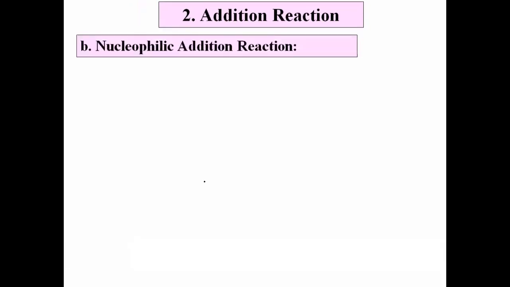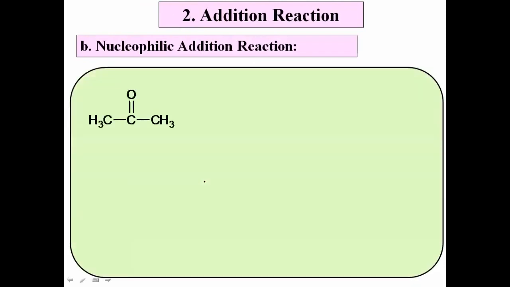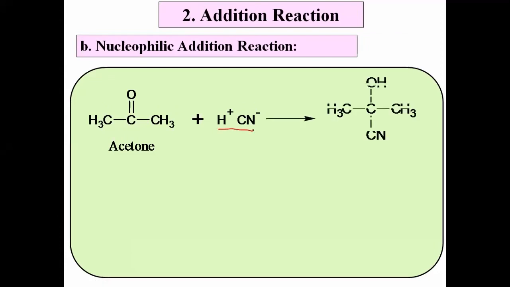यामधला दुसरा टाइप आपण बघूया, nucleophilic addition reaction. Here also consider an example of nucleophilic addition. Yes, this is the organic compound CH3 C double bond O CH3. Name of the compound is, yes, it is acetone. It is an example of ketone आणि compound आपण acetone असं म्हणतो. When that acetone is treated with hydrogen cyanide. Okay, now what happens here?